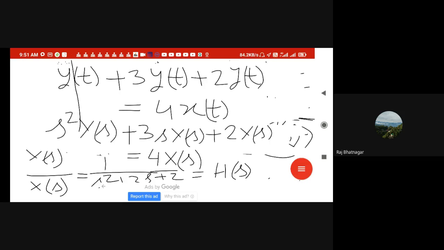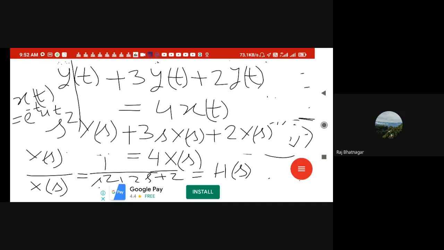If we know the input x(t), suppose x(t) is e to the power minus t u(t), then what is the X(s) corresponding to this? X(s) will be nothing but 1 over s plus 1, right?